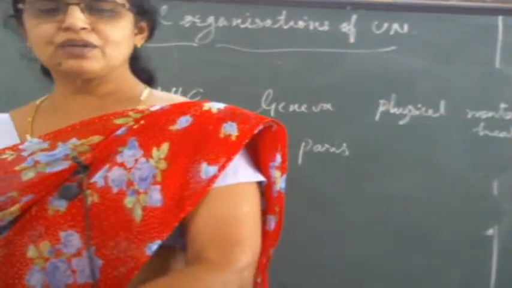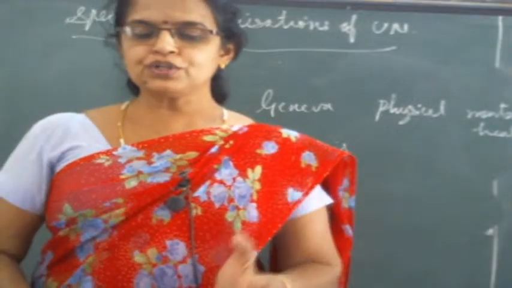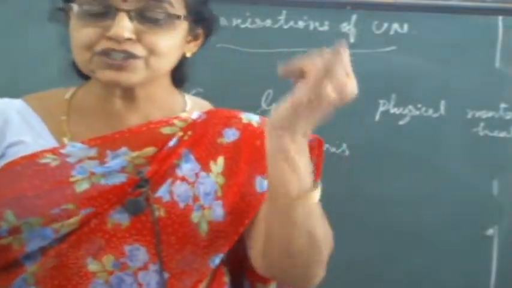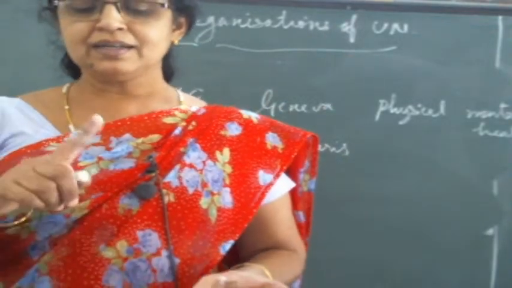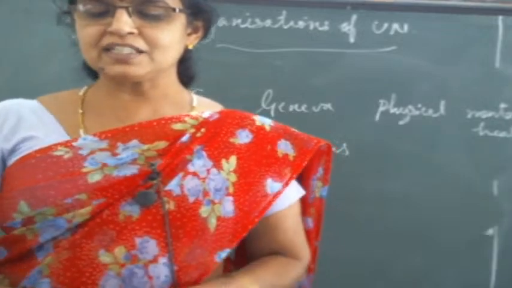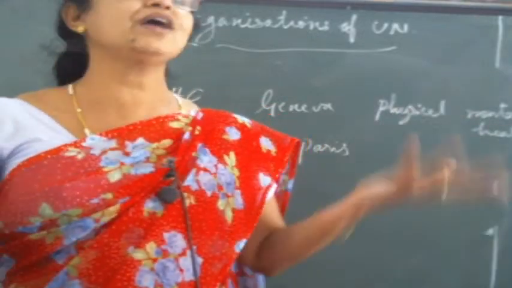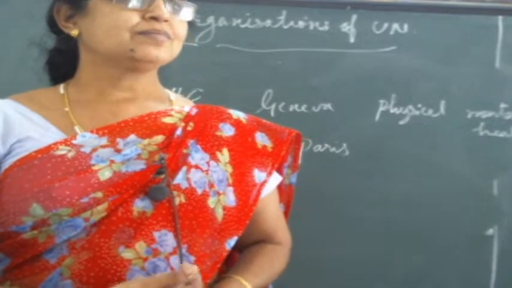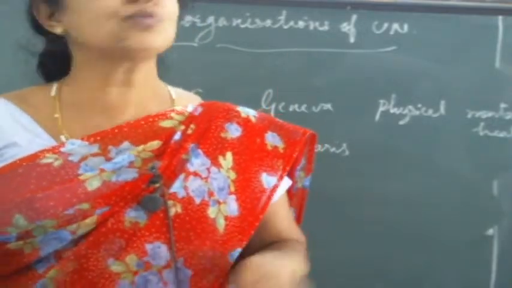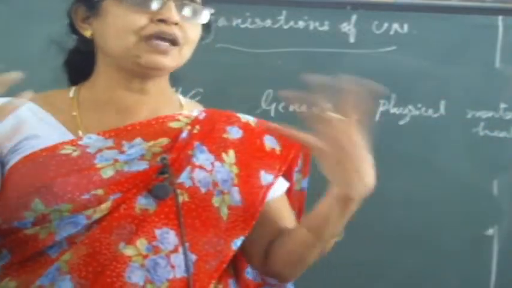Now you come to the major function, the last column: to contribute peace and security by promoting international collaboration through education, science and culture in order to further universal respect for justice, the rule of law and human rights. Big sentence, make it short. What is the main aim? To contribute peace and security. That is the main aim of UN.